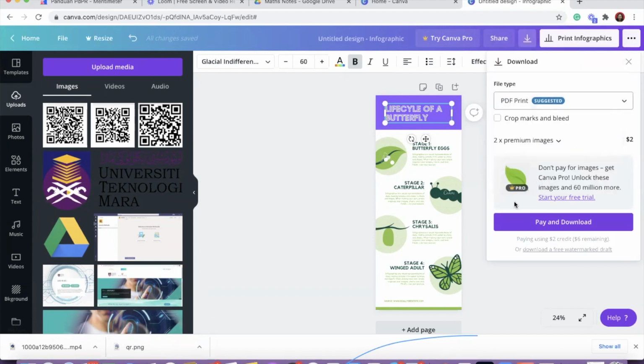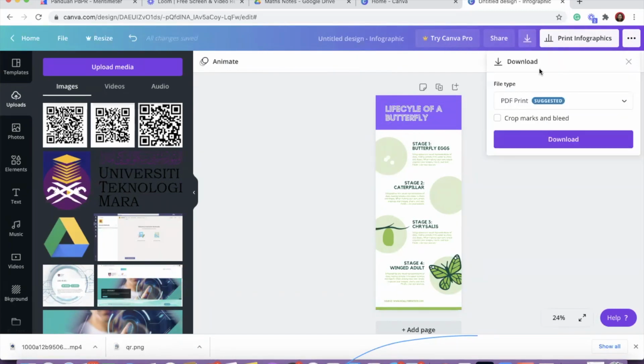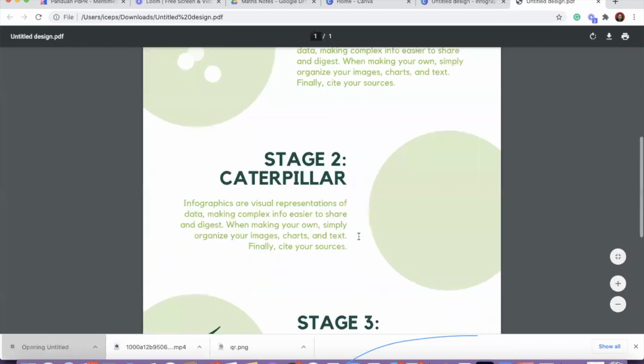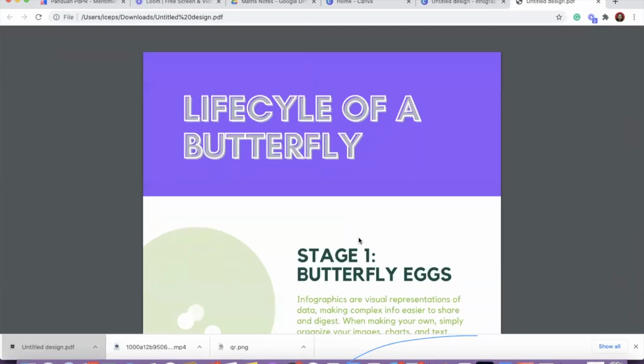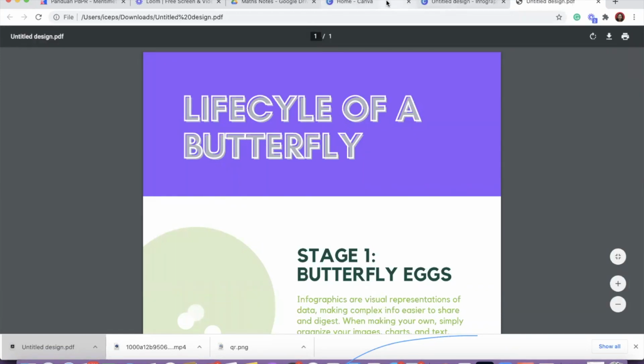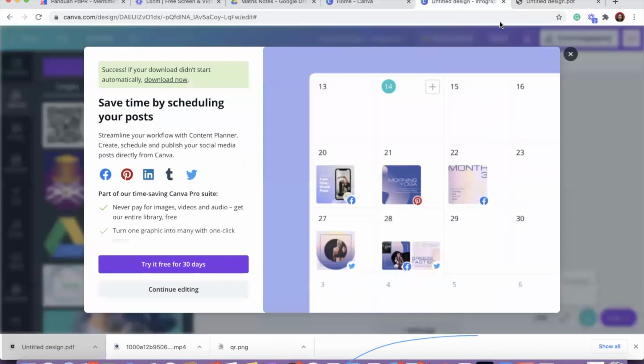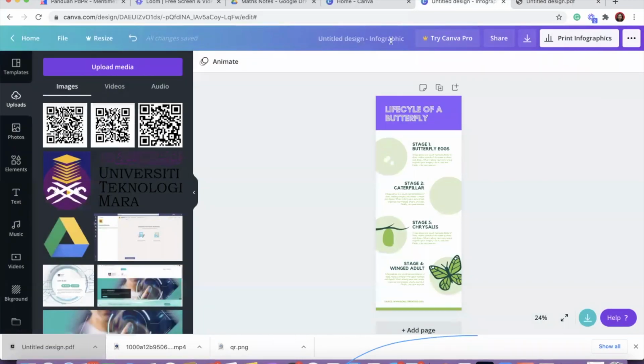Okay, you see here why I cannot download. This is what I mentioned, because I have a Pro element. The moment I remove it, I can download the PDF and you have a very nice infographic for your class. If there is something you want to summarize with a nice, existing infographic, you can use Canva to do the design, and there are a lot of templates already available. So you just modify a bit, and if it is paid, you just remove it and upload some pictures that you find from the internet, then you can put them in your infographic. So this is if you want to emphasize certain points. The second thing is the presentation.